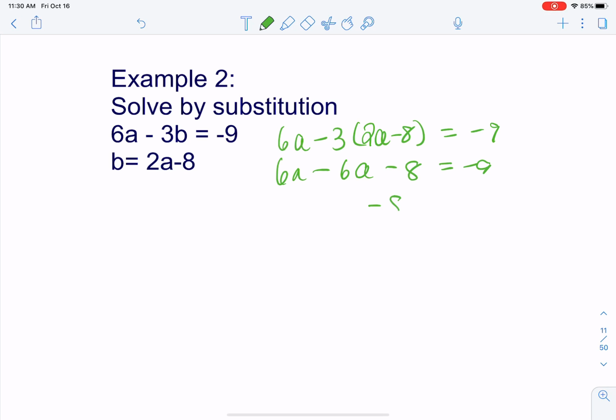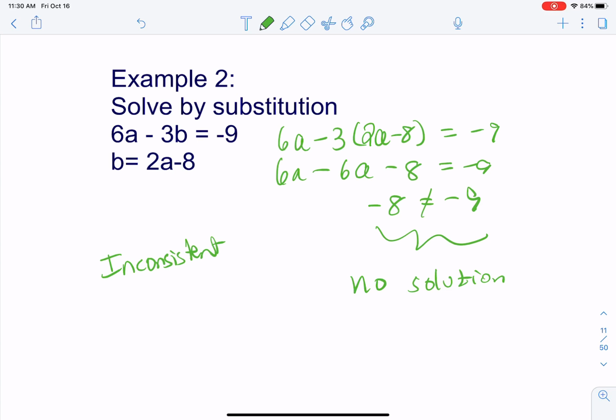And we get negative 8 equals negative 9. Our a's disappeared. Now what does that mean? Well, when the a's disappear and you get a statement that is not true, that means there is no solution. If we were to graph this, this is a set of parallel lines. Also, we would say that this set is inconsistent. That's what would happen for an inconsistent set.